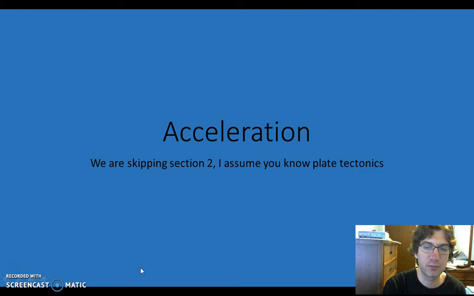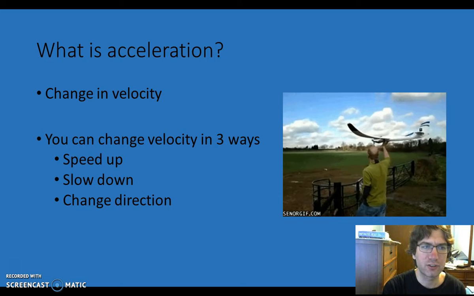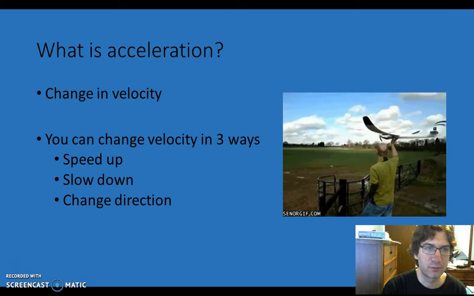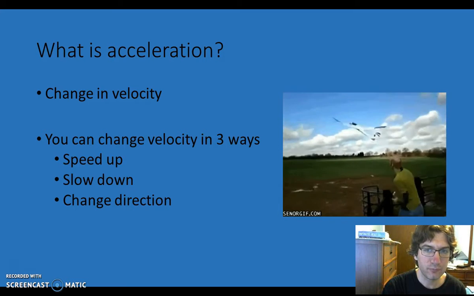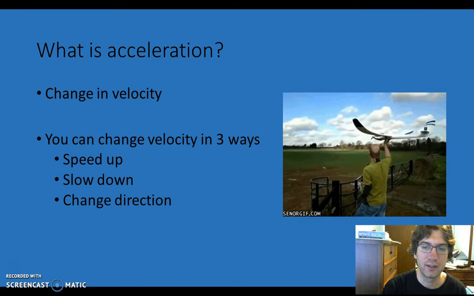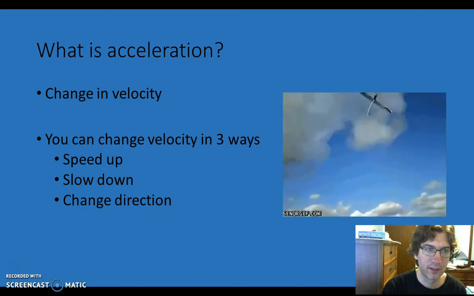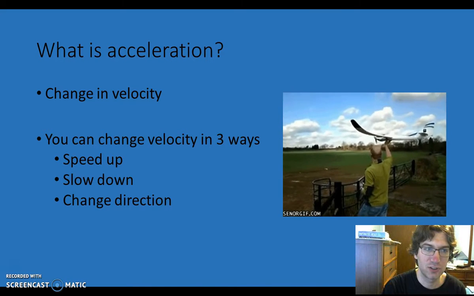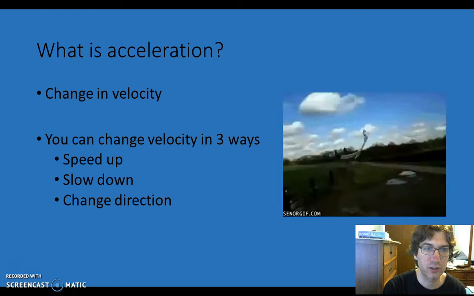Acceleration is another fairly abstract concept that takes some thought. So if you don't quite understand this, rewatch this video a few times, or make sure you're asking questions in class. So acceleration is defined as a change in velocity. So it's built right off of velocity here. You need to realize what velocity is, and remember that it is a speed and a direction. So if acceleration is change in velocity, then it is changing either its speed or its direction.